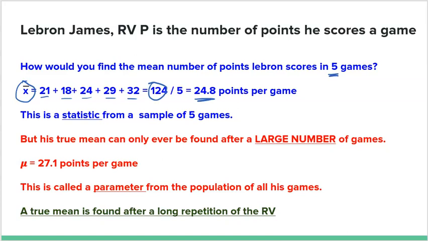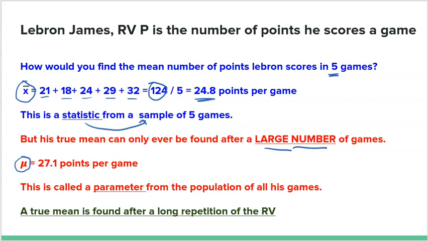This is called a statistic. Remember, statistics are anything that come from a sample. So it's called a statistic because it came from a sample, S and S. All right, but what is his true mean? Well, LeBron's true average points per game could only be found after a large number of games, kind of like the law of large numbers. And the symbol I'm going to use is mu, because this is a parameter. LeBron has played thousands of games in his career at this point. So 27.1 points per game is his average after a large number of games. That's not just from a sample, that's from a large number of games.